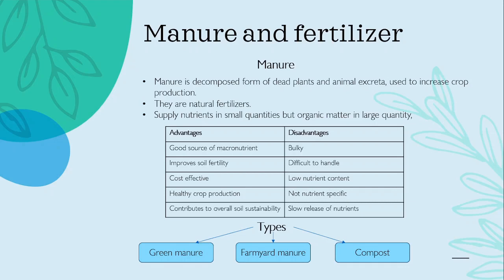What are the disadvantages then? They are bulky, so it is difficult to handle, and they are low in nutrient content, and the nutrient content also is not specific. They also release their nutrients very slowly. So let's see the types of manure. There are three types of manure. One is green manure, second one is farmyard manure, and third one is compost manure.